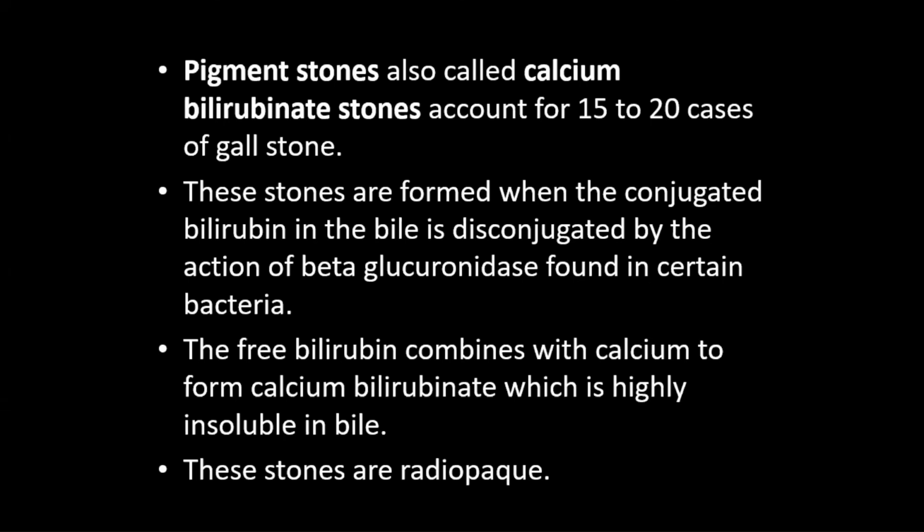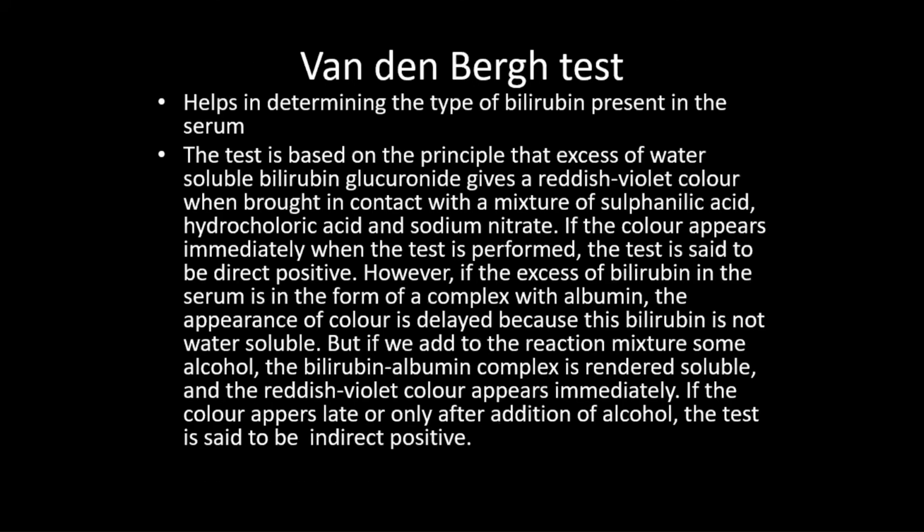It means that now the bilirubin is free bilirubin. This free bilirubin combines with calcium to form calcium bilirubinate, which is highly insoluble in bile, and this forms the calcium stone. And these stones are radio opaque, meaning they can be seen in the X-ray.